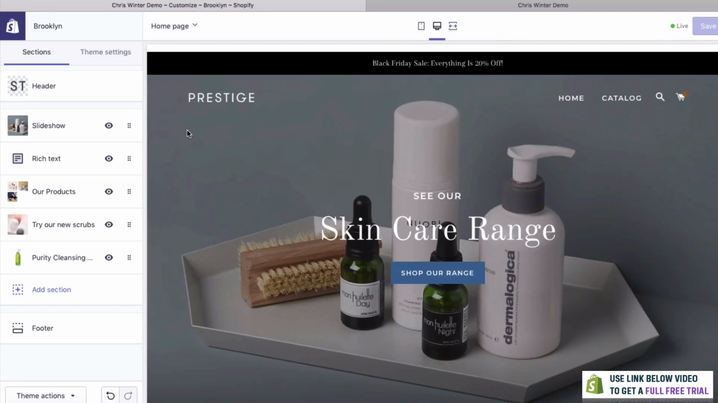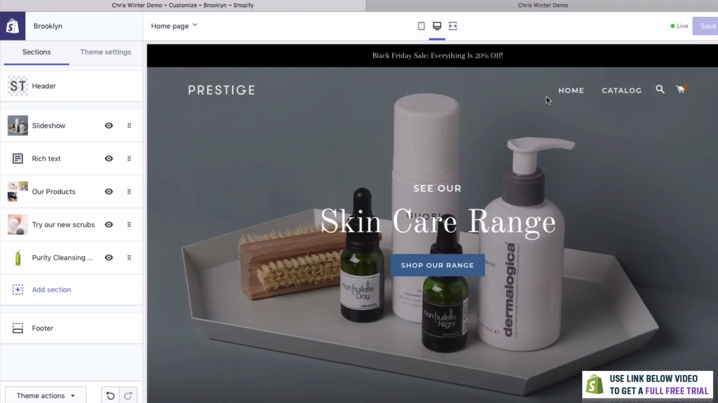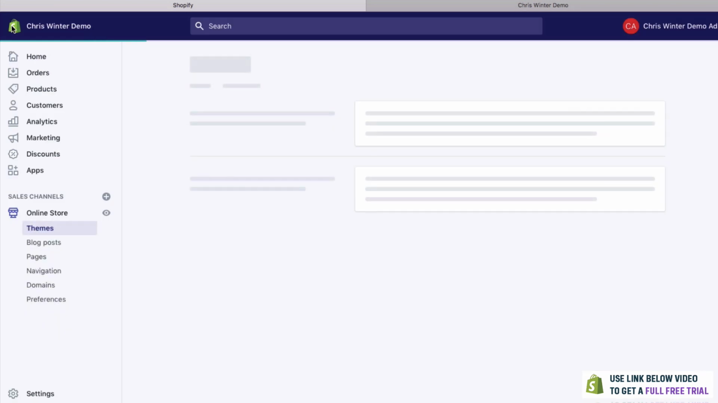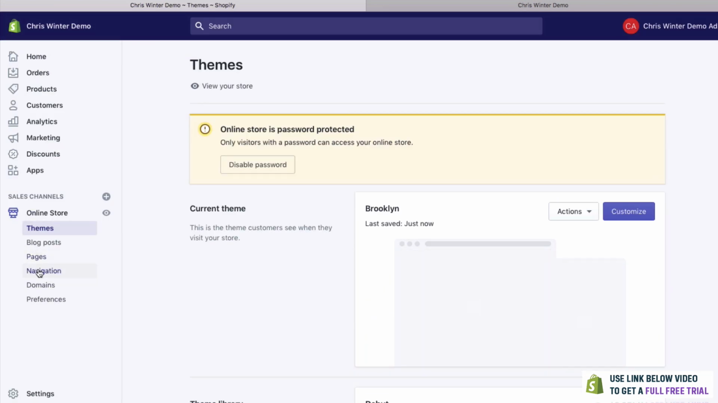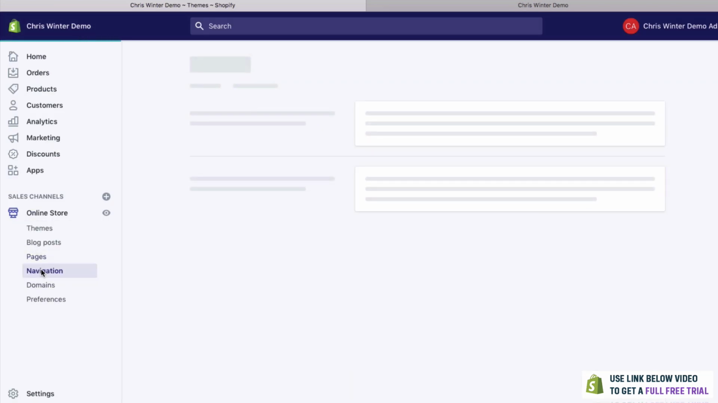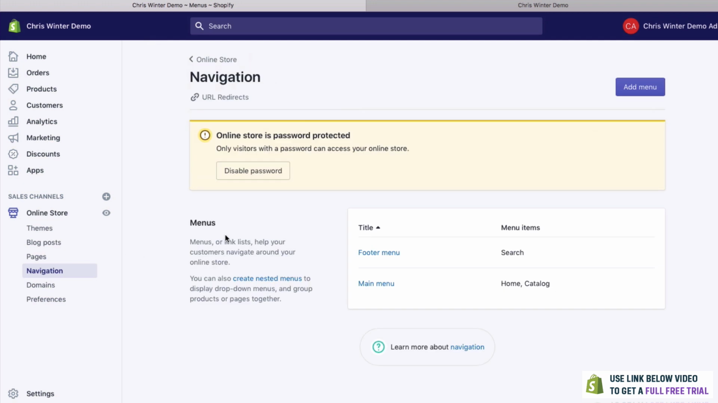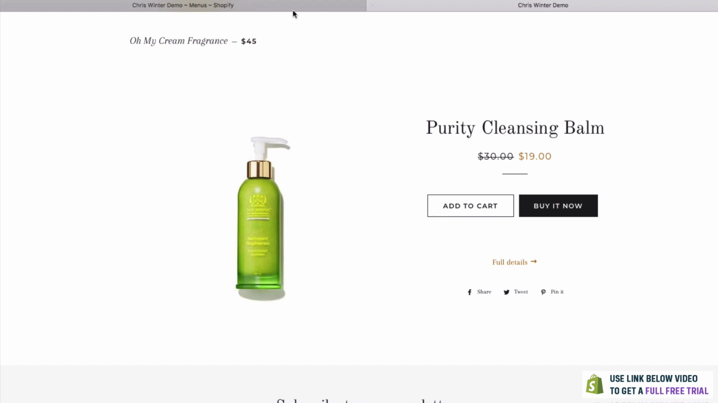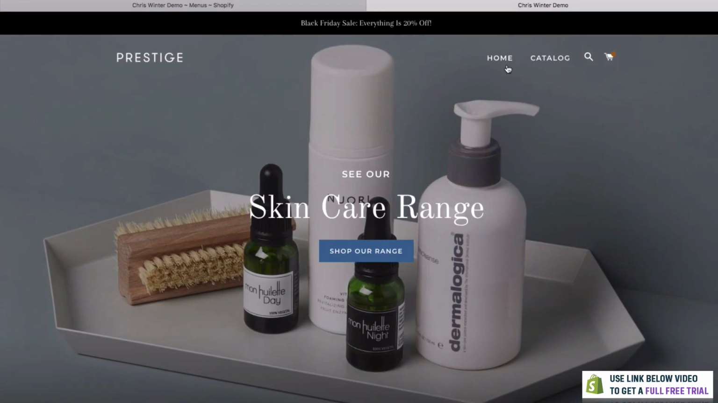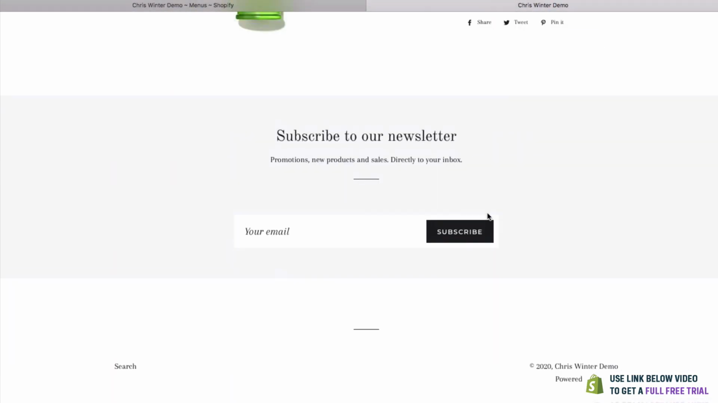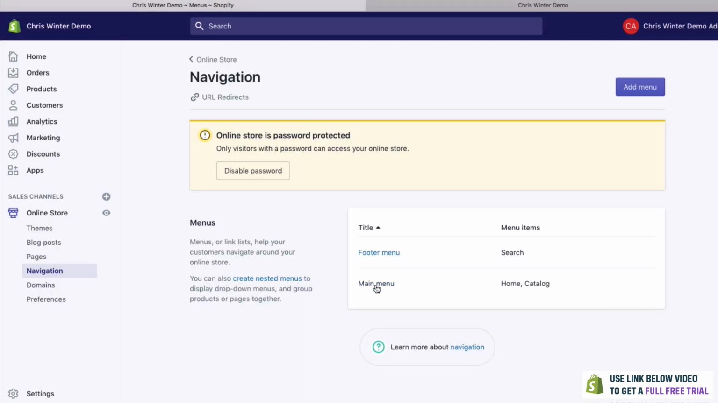And let's now edit this little menu at the top here. So to do this, we're going to go to the Shopify logo just to get home. I'm going to click on Navigation because that's what it is. It's navigation, how to navigate around the website. So as you can see, we have two menus. We've got the main menu at the top here. And we've got a footer menu as well, which is down here. We're going to edit the main menu. So we'll go Main Menu.